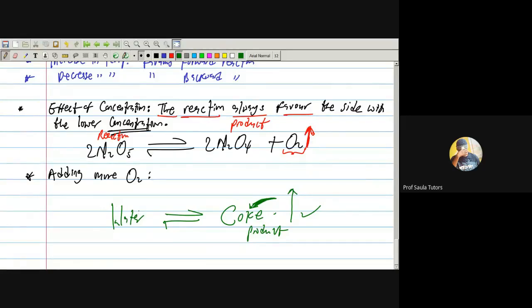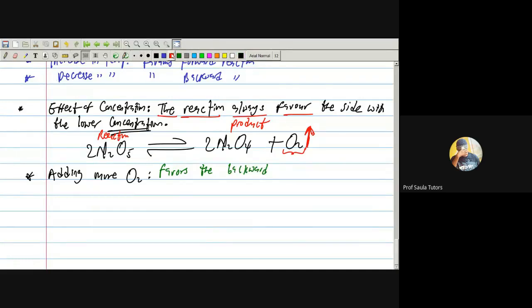It will favor the side with the smallest concentration. As I'm putting more Coke, Coke is getting higher. Therefore, it will favor this other part, water. So if you add more oxygen, it favors the backward reaction, the side that you are not doing anything to.